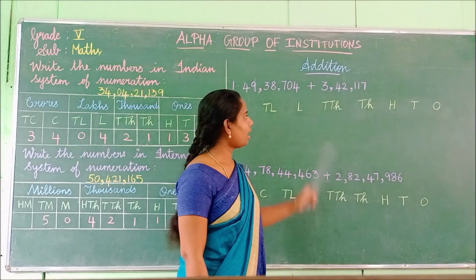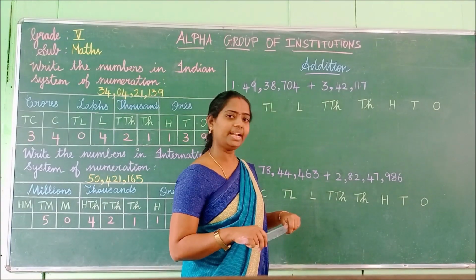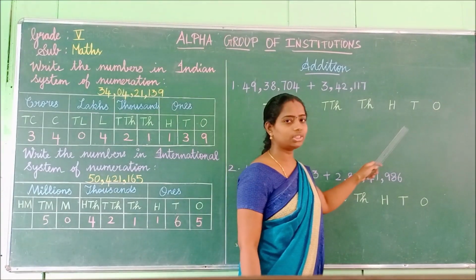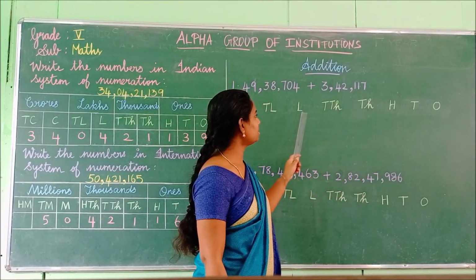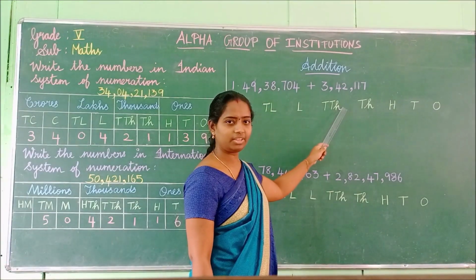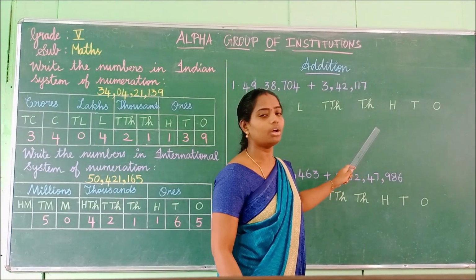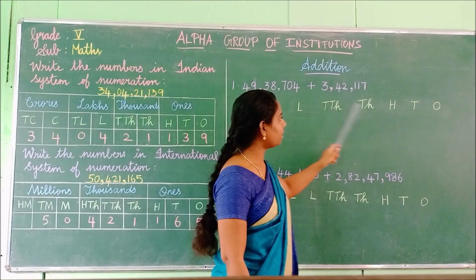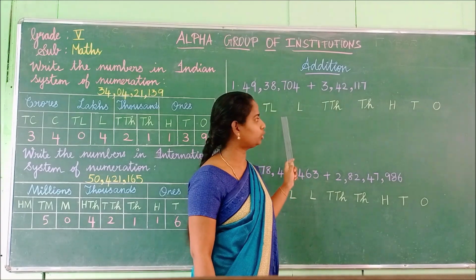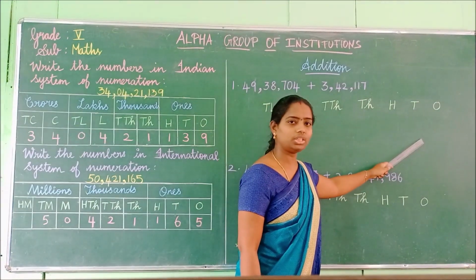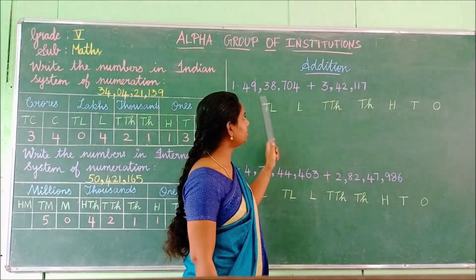Okay, children, next we are going to see addition problems. Okay, just now we have learnt about the place values for Indian and international system, isn't it? You know very well about the place values, isn't it? Ones, tens, 100, 1,000, 10,000, lakhs and 10 lakhs. Here the numbers are given. You have to place this number according to the place values. Okay, children. Always we have to start the number from the ones and we have to move towards the left. Okay, children. Keep that in mind and we have to place these given numbers according to the place values. Okay, children. Shall we start to place this number according to this, children?